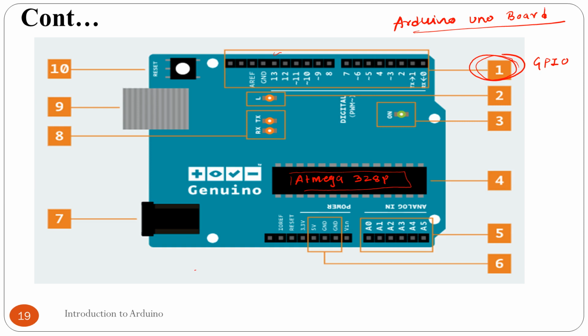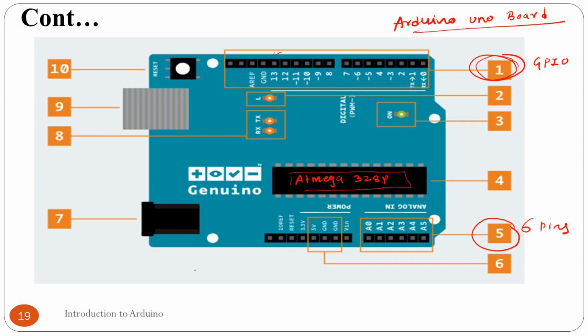Why? Because this microcontroller has an inbuilt ADC, but for that inbuilt ADC we have A0 to A5, a total of 6 pins. Okay, so this fifth part is nothing but the analog channels. Whenever you want to process an analog signal, you must connect that analog signal to these 6 pins only, that is A0 to A5 only. Okay, if you connect this analog signal to the 0 to 13 pins, then your microcontroller will not be able to understand this analog data, and it will not work properly.